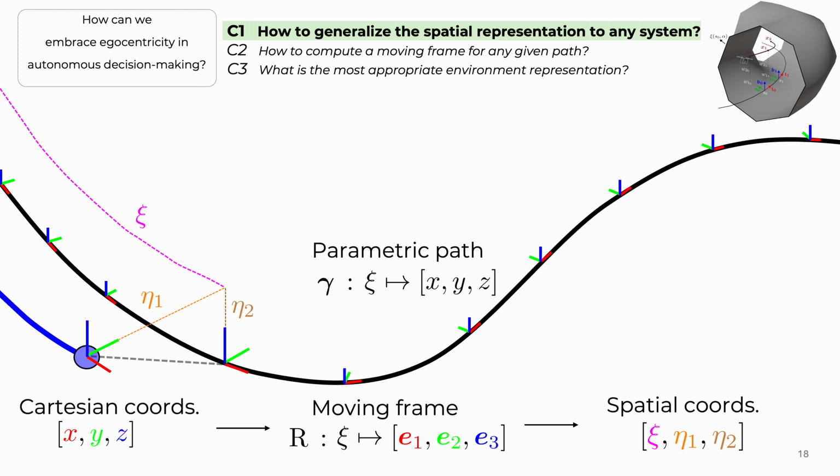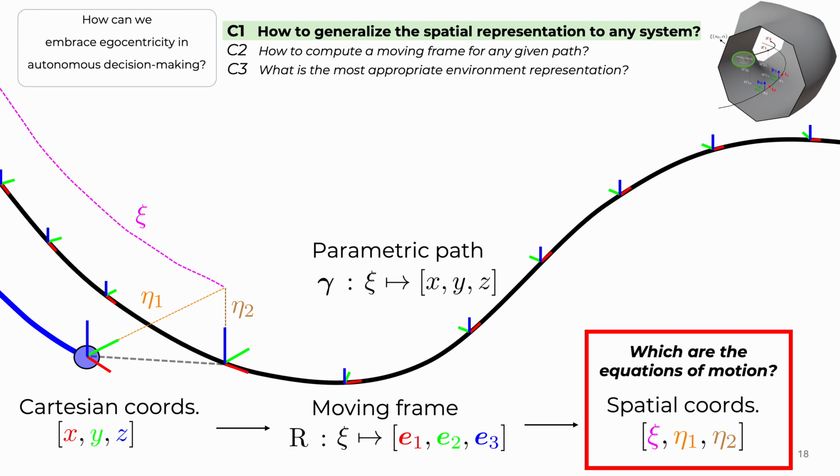So if we want to do planning, control, and decision making in these spatial coordinates, we need to know how these coordinates evolve in time. In other words, we need to know the equations of motion for these spatial coordinates. And this is exactly how we've addressed this first contribution. What we've done is we've derived these equations of motion for these coordinates.